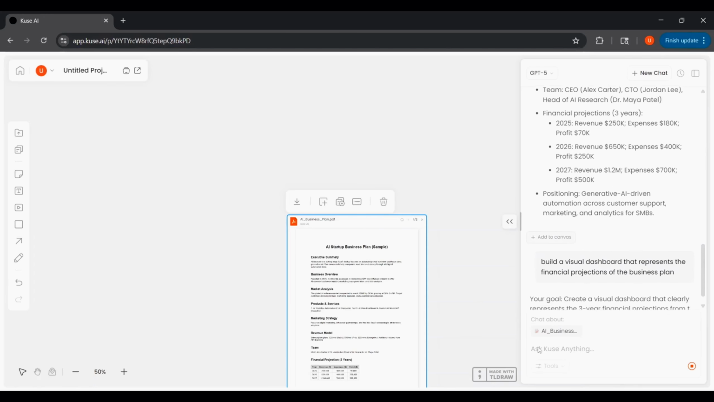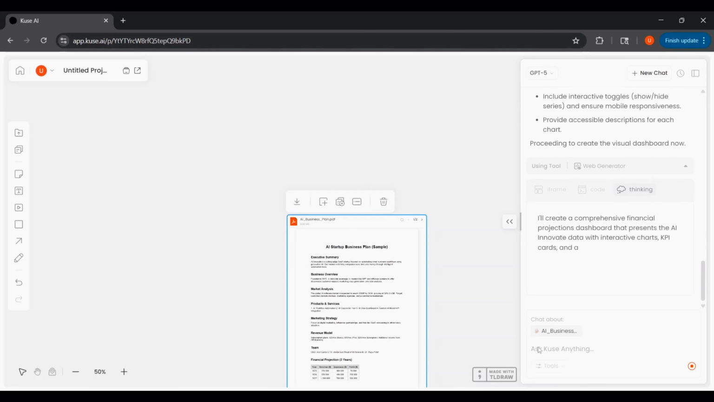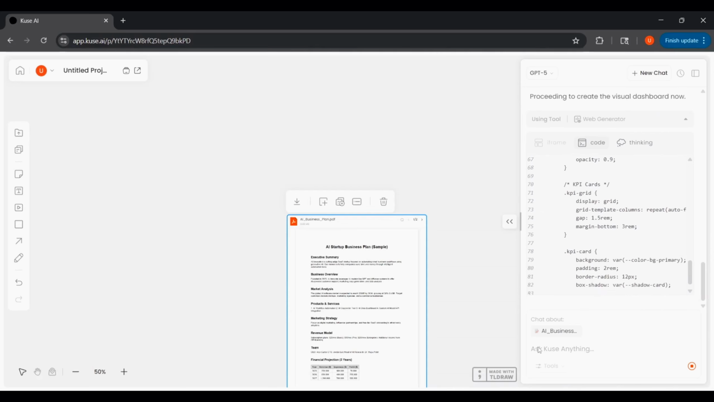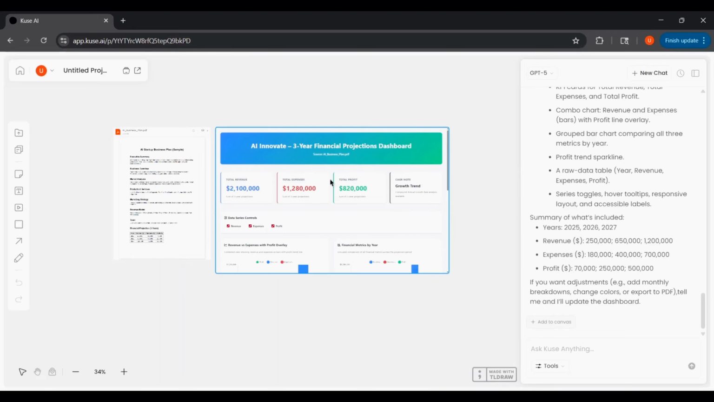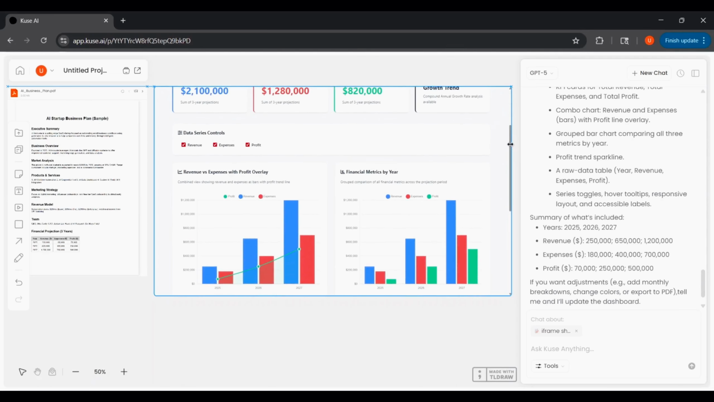This is super useful if you're running a startup, managing projects, or even doing class assignments. Instead of spending hours formatting reports or analyzing numbers, you've got an AI assistant doing the heavy lifting. And just like before, you can save all of this inside the dashboard and share it with teammates instantly. No more sending 10 different files back and forth over email.